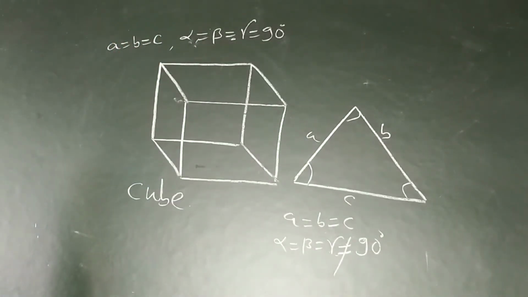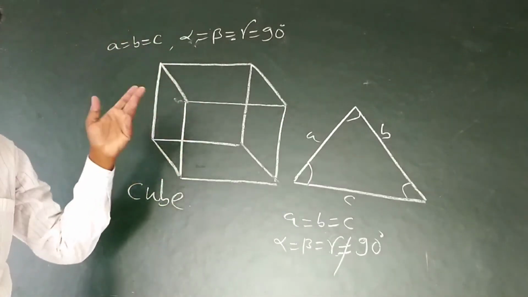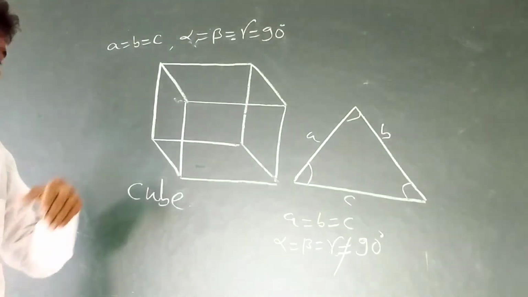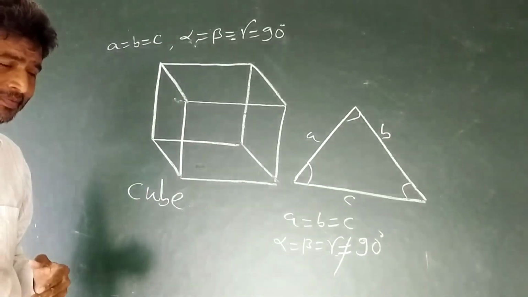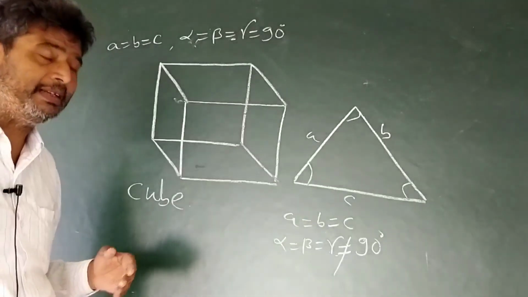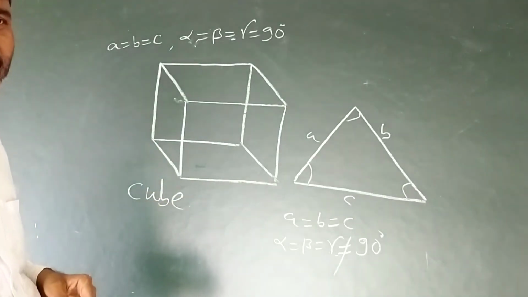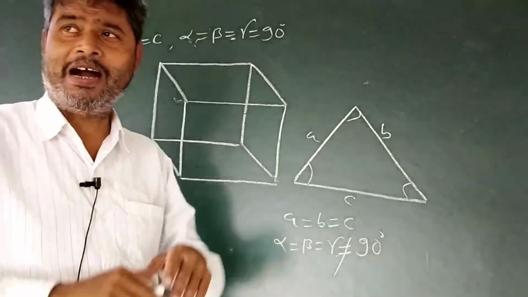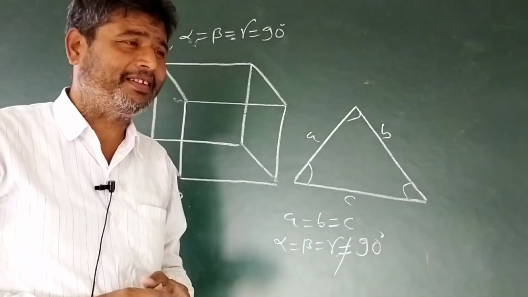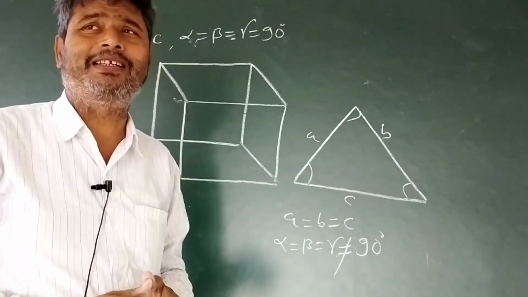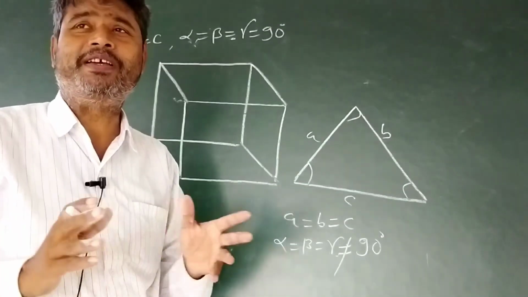So like this, many cases are created, and on the basis of that seven types of crystal system exist. Out of 7 types of crystal system, we have to study only about the cubical system.